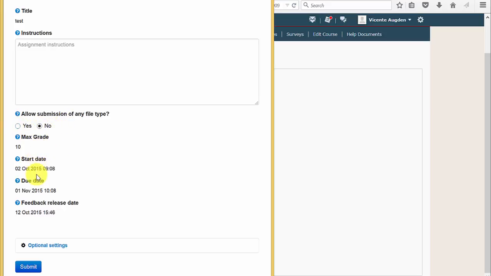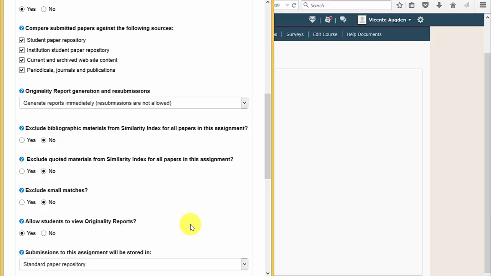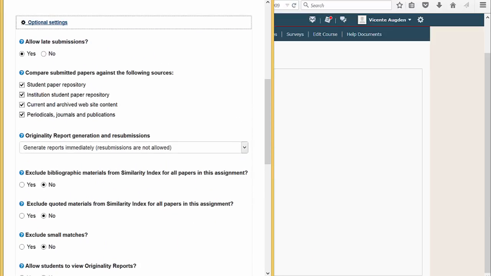These are just saying what the dates are in the Dropbox, as well as the due date and the grade. So if I click optional settings here, I'm going to get a few more options. The section you're pretty much used to seeing, and what you'll probably come into here mostly, is for compare submitted papers against the following sources. Previously it was user database, and that has been renamed to student paper repository. Current and archived website content, that's pretty much the same. And then periodicals, journals, and publications.